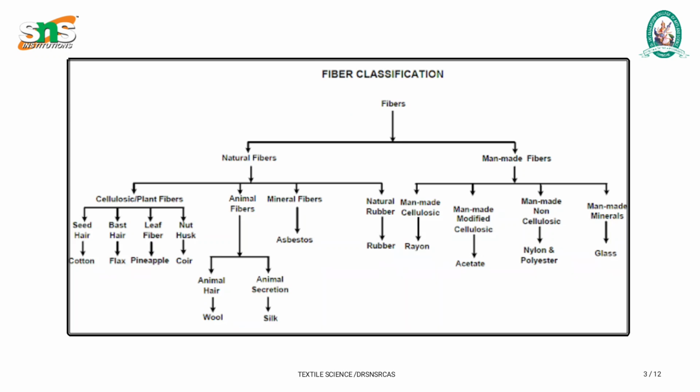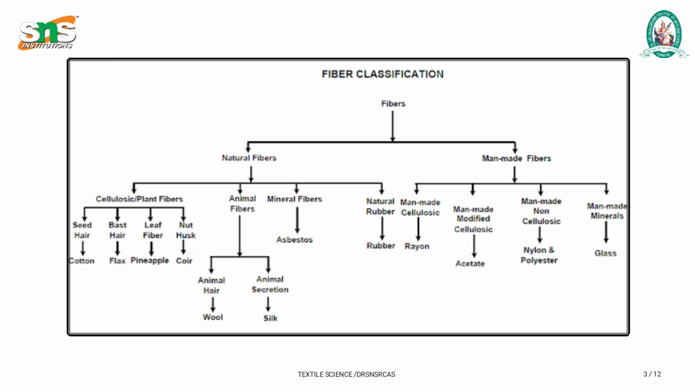In the fiber classification there are two major types: natural fibers and man-made fibers. In the natural fibers we can split four types. First one is cellulosic or plant fibers, which come from plants. Next one is animal fibers, which come from animals. Third one is mineral fiber, which comes from the mineral particles of nature. Fourth one is natural rubber.